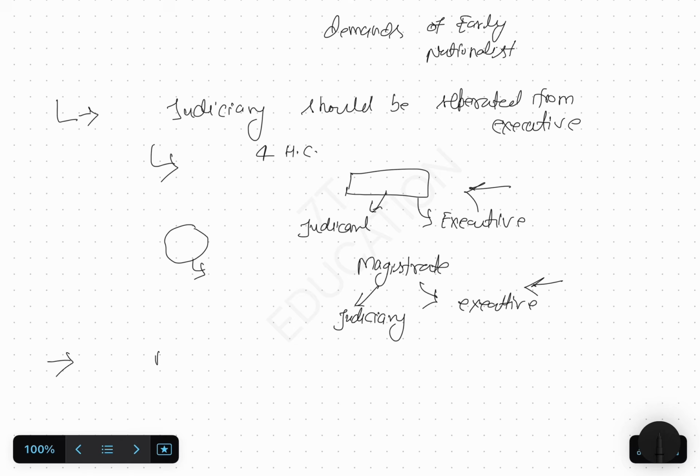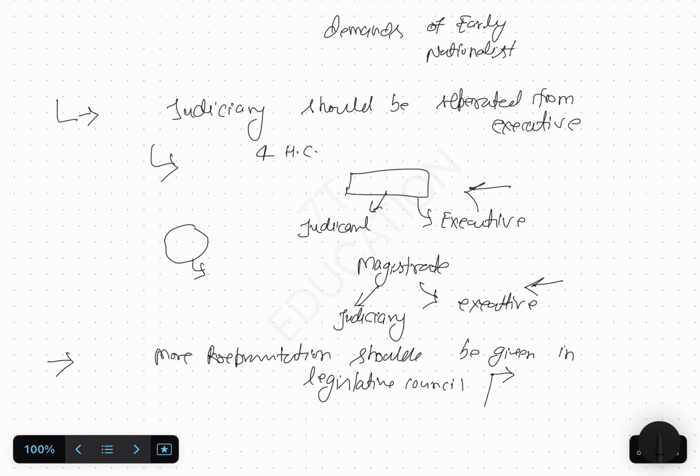They were demanding more representation should be given into the legislative council. They were saying that more Indians should be in the legislative council at the viceroy level and also at the province level.